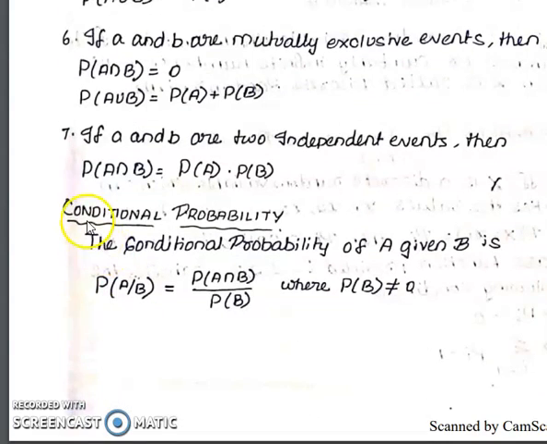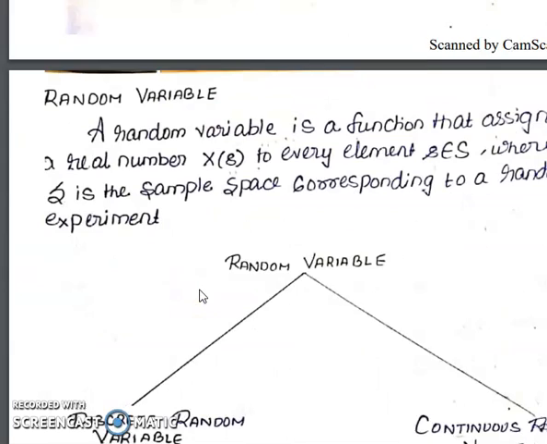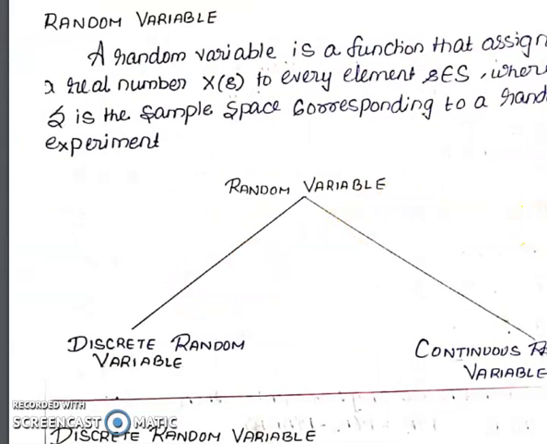Now, the definition of conditional probability. The conditional probability of A given B, P(A|B), is equal to P(A ∩ B) divided by P(B), where P(B) is not equal to 0. This is the formula for conditional probability of A given B. So under the given event B, if A has happened, then the probability of A given B is this formula.